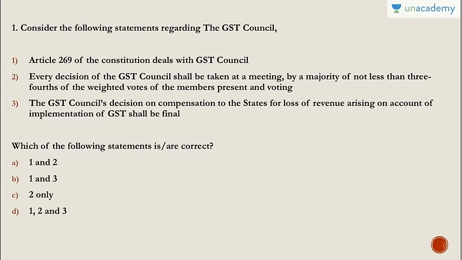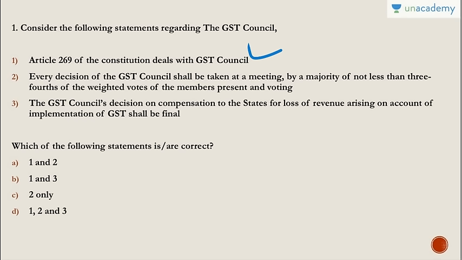Question number 1, consider the following statements regarding the GST Council. Which of the following are correct? So you have to see the correct. Article 269 of the Constitution deals with the GST Council. No, it is Article 279A that deals with the GST Council. Okay, this is the first point. Every decision of the GST Council shall be taken at a meeting by a majority of not less than 3/4 of the weighted votes of the members present and voting.